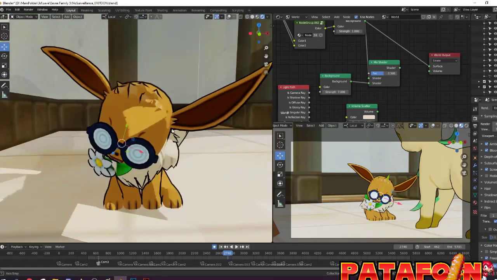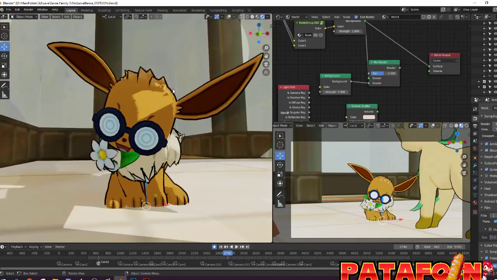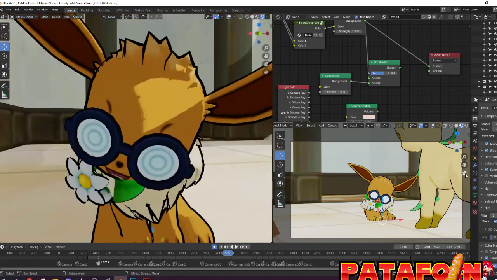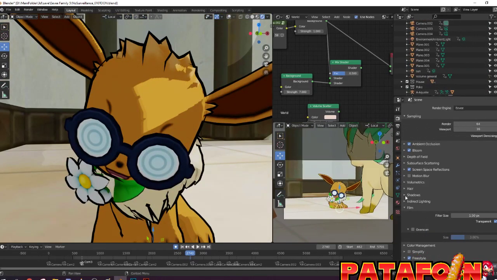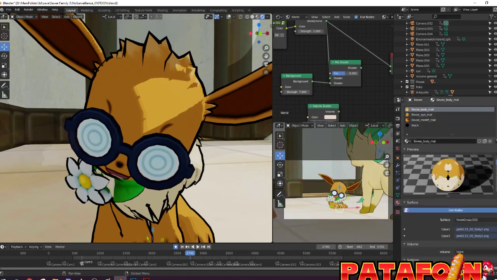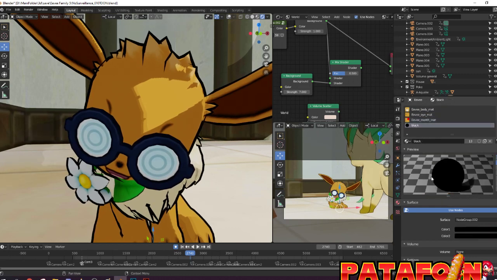I will show you quickly how I have done the Toon shader actually. Not the shading one, but the outline. I will show you how I have done the outline. It can be anything, I think. So here I have all the different materials of the character. Here I have the body, the eye. I have already explained how it works in the previous part. And here I have the black material.